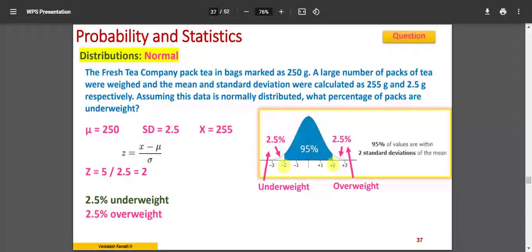255 minus 250 divided by 2.5, that is 2. So to do all this calculation, you do not require any calculator. In your mind itself, you can do the calculation. The only thing required here is the conceptual understanding, basic fundamental logic. Once you understand the logic, you can solve it yourself easily. This is what I have been telling you. Very big equations and complicated calculations don't work out here. Logic, concept, what is given in the problem: search within the question, you have some answers. We should be able to put it in a single line, the way we want it, and you will be able to answer it.